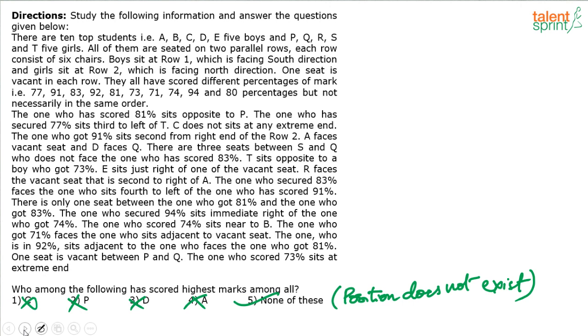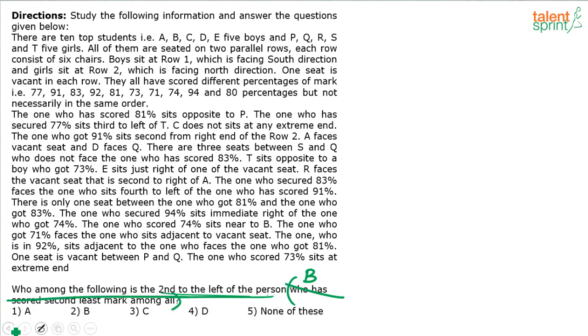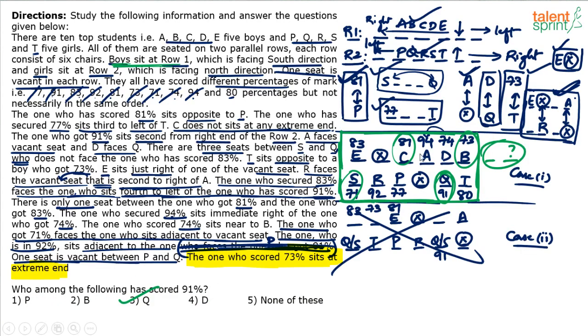Sorry. See, this difficulty will not be there if you have the arrangement on paper, right? Then we have AQ. Q is 91. A I have to find out. CT. ACT. Find out their scores. A has got 94. C has got 81. T has got 80.